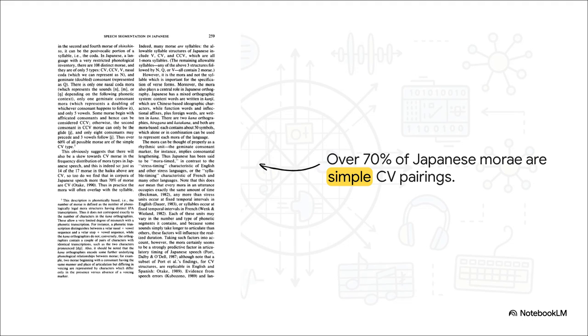The source research reveals the mathematical predictability of this language. Over 70% of Japanese morae are simple consonant-vowel pairings, and because the vast majority of the language is constructed from these identical, perfectly balanced blocks, it really anchors that steady, predictable machine gun articulation we were just talking about. It's a language built natively on a rigid timing grid.